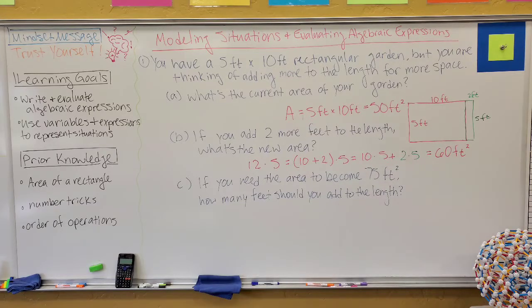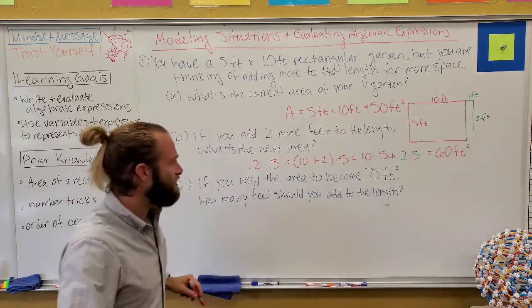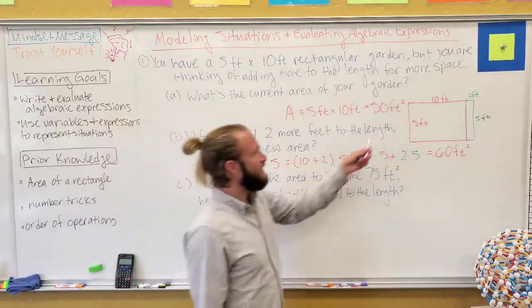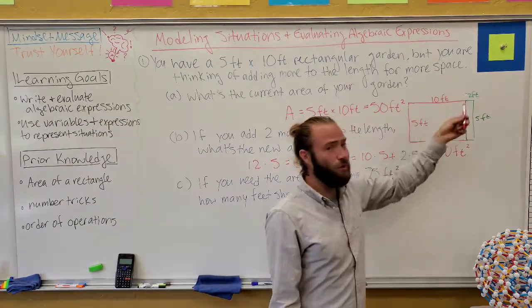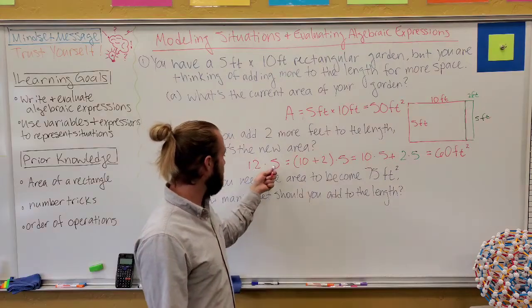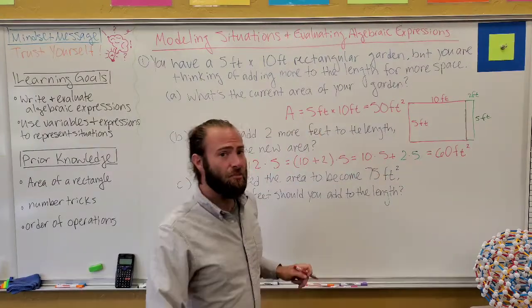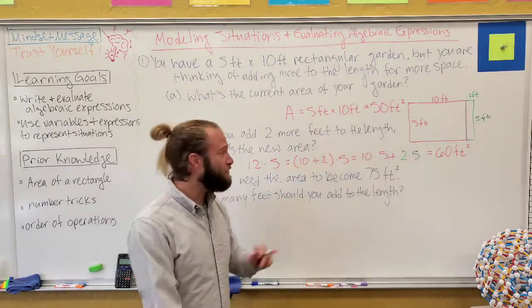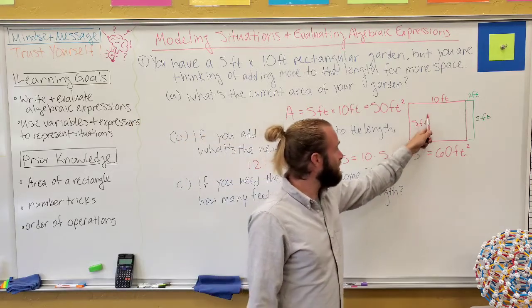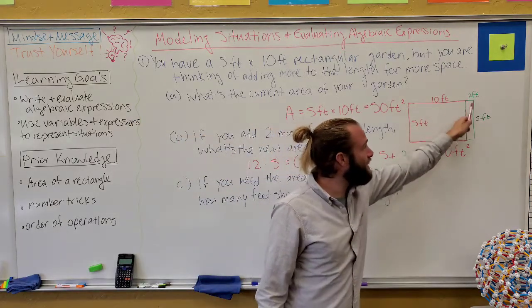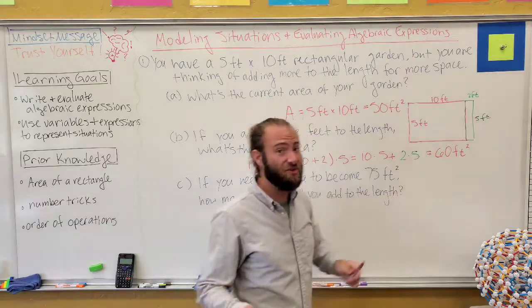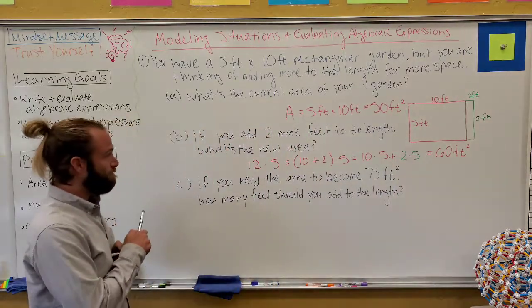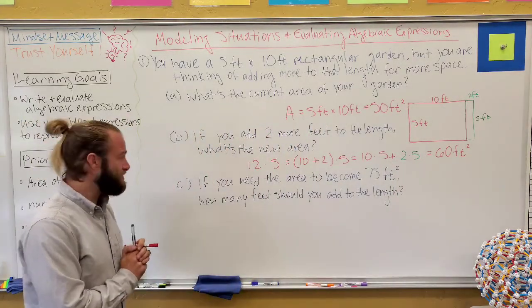And again, this may seem a little bit slow for you or whatever, but I really want to point out that we could find the whole area with just one single multiplication. 12 times 5 certainly is 60, but there's many ways to think about how these numbers break down. We could think of it as our original 10 times 5 plus 2 times 5, and that's actually really helpful. Okay? Either way, that's 60 square feet.